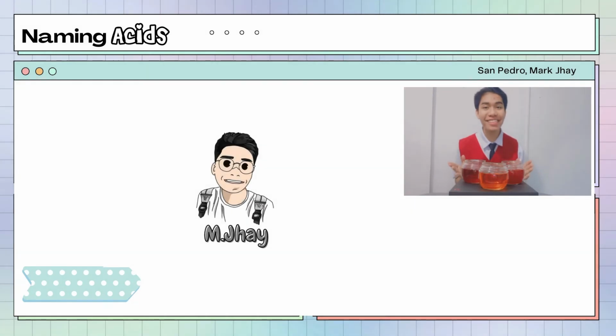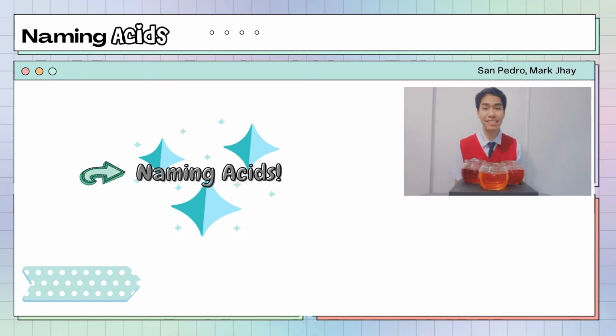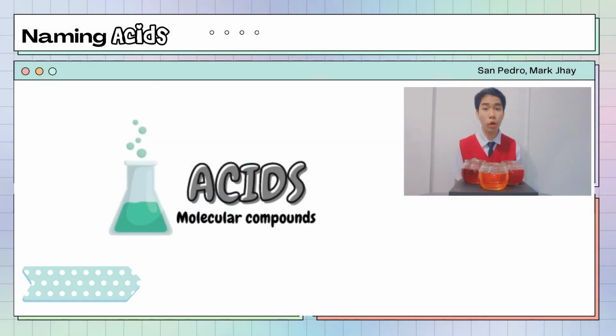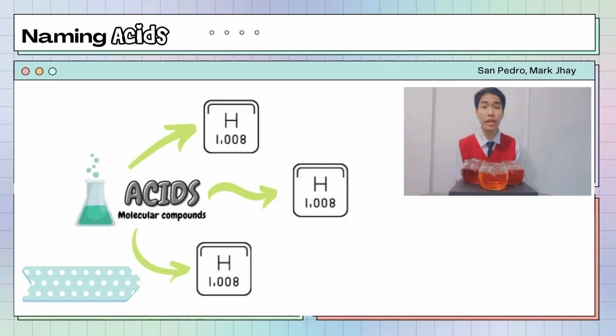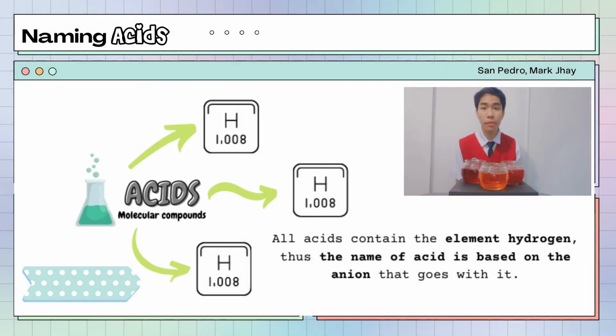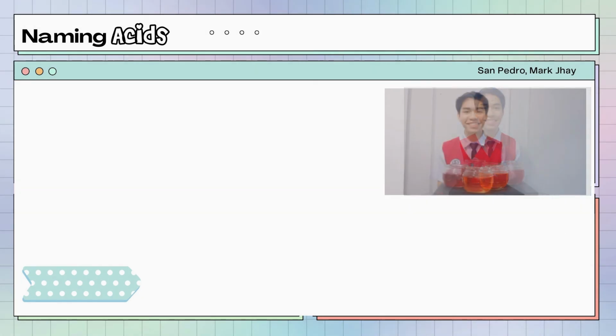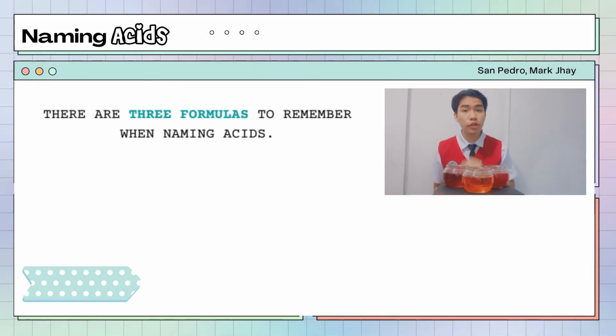Good day guys, I'm MJ and I'm here to teach you how to name acids. Acids are molecular compounds that release hydrogen ions. All acids contain the element hydrogen. Thus, the name of an acid is based on the anion that goes with it. There are 3 formulas to remember when naming acids.